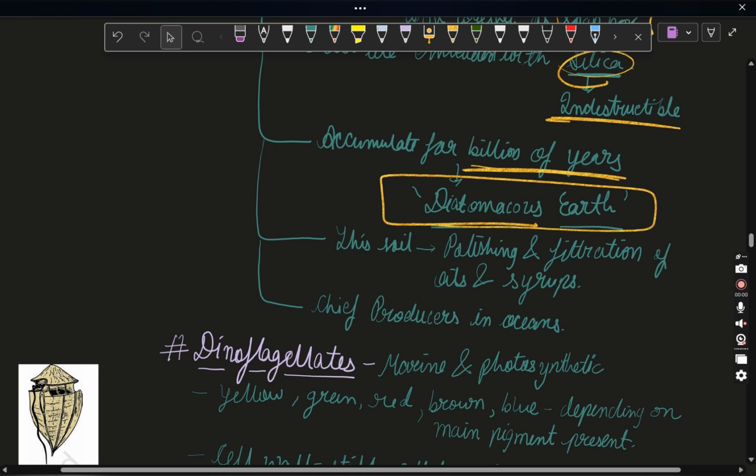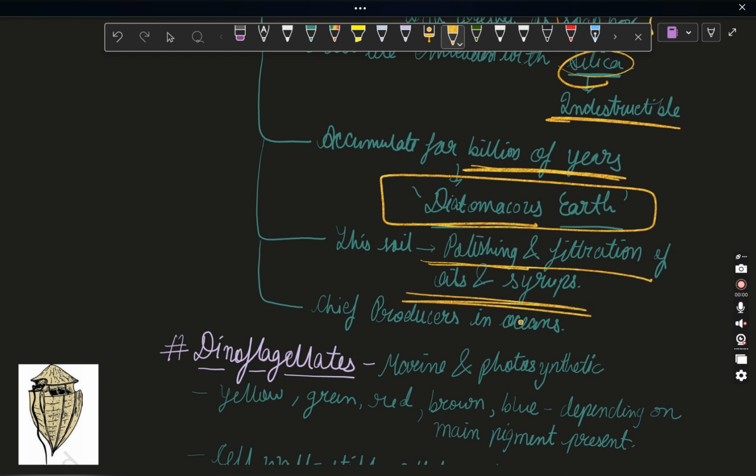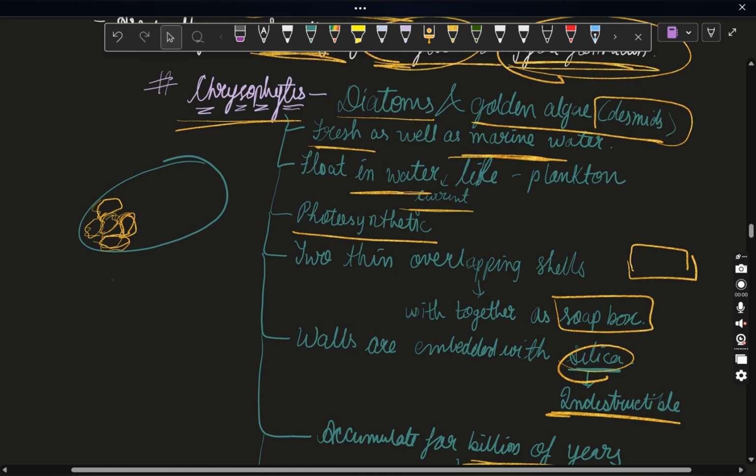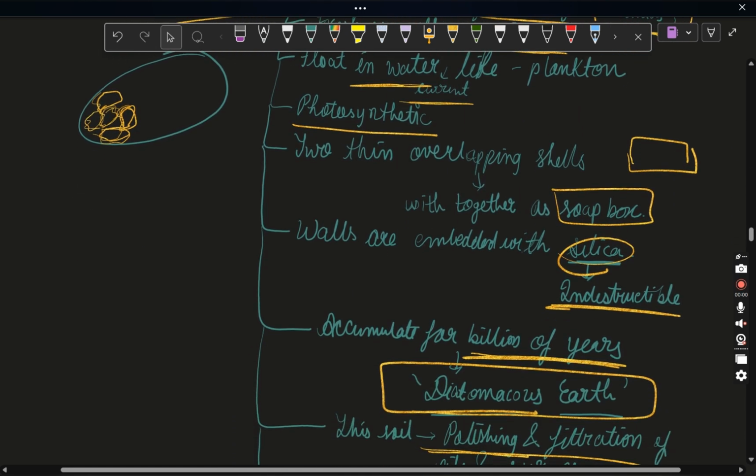And next, if it remains for millions of years, then the soil on which it settles, that type of soil is mainly used for polishing and filtration of oils and syrups. Okay, and they are the chief producers in oceans, meaning they are the chief organisms which are taken as food by other higher organisms. So this was all about the first classification, that is chrysophytes. Mainly you have to remember this soap box, silica, and diatomaceous earth thing.